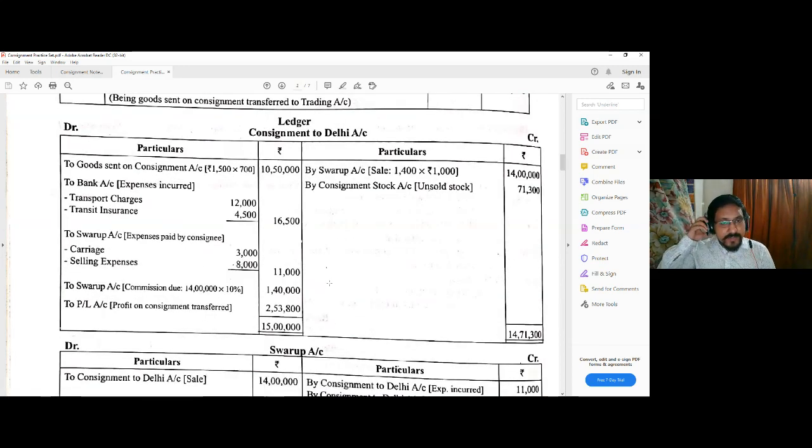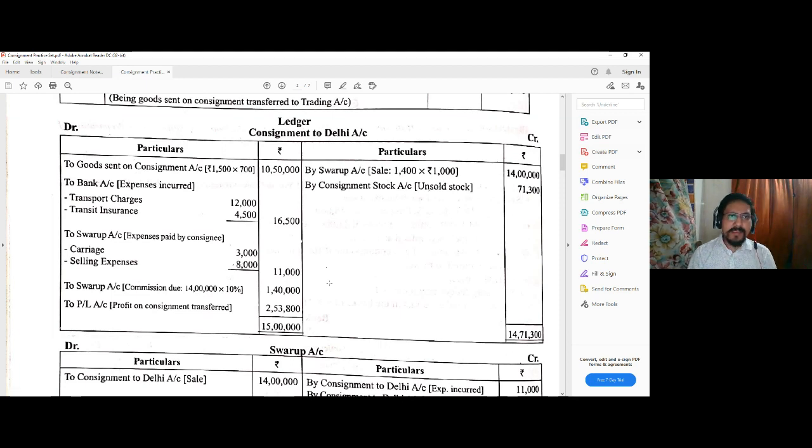Consignment stock account also you may prepare. However, here it doesn't have that much variation regarding the consignment stock account, so in that way you may skip it also. Now for the goods sent portion, 1,500 bottles of oil were sent costing rupees 700. So consignment account debit to goods sent on consignment. It is 1,500 into 700, that is 10,50,000.